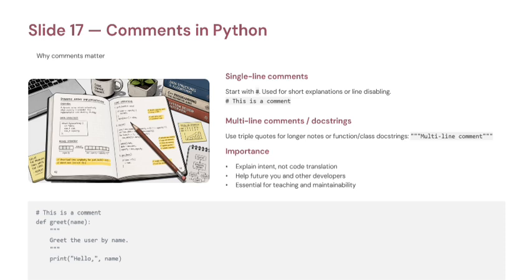Now let's learn about something that beginners often ignore but professional programmers use every single day. That is called comments. What is a comment? A comment is a note written inside the program. The computer ignores comments completely. Comments are written only for humans.